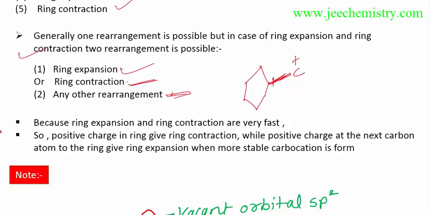The thing to understand is that if the carbon is outside the ring, then there will be ring expansion. Ring expansion means the ring will be increased. Ring contraction means the ring will become smaller, and the number of carbon atoms in the ring will decrease.